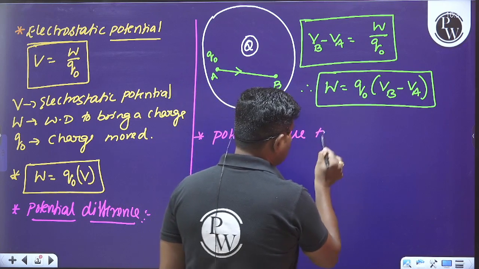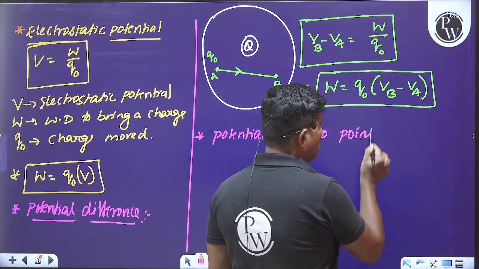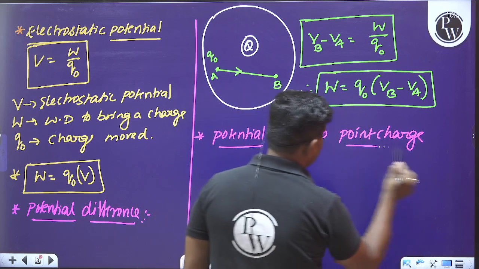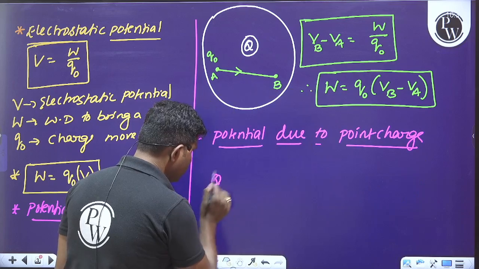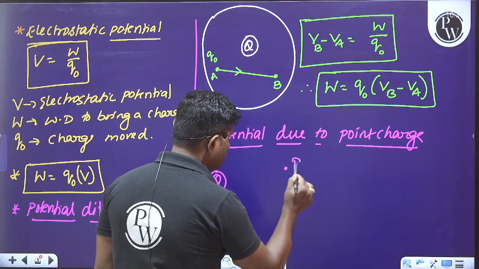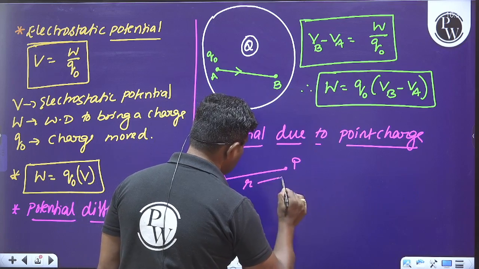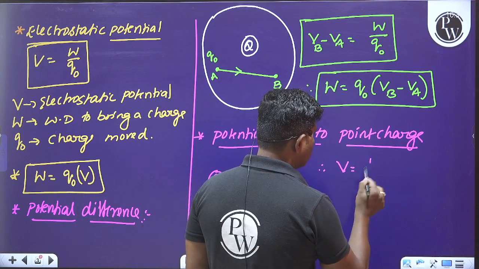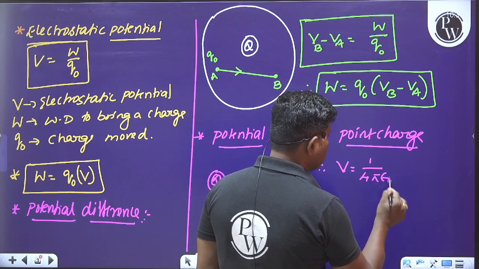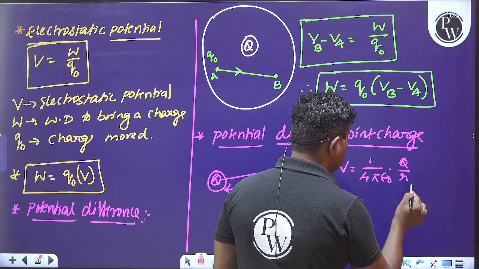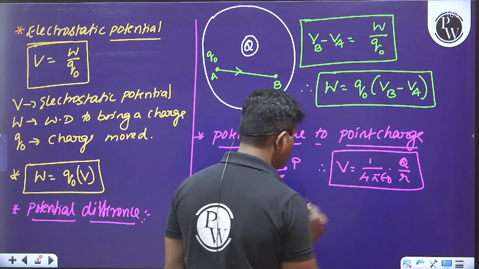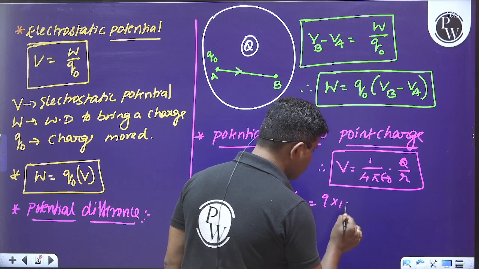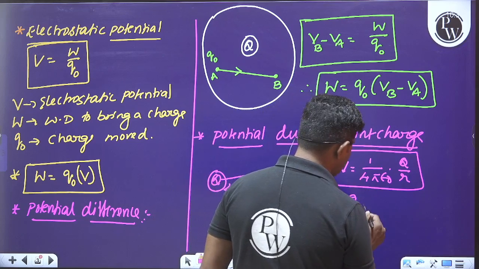Later, we have to understand what the electrostatic potential due to a point charge is. Let us say Q is a charge and let P be a point which is at a distance of R from the source charge. Therefore, electrostatic potential is equal to 1 by 4 pi epsilon naught into Q divided by R. What is the value of 1 by 4 pi epsilon naught? We can say it is 9 into 10 to the power of 9.